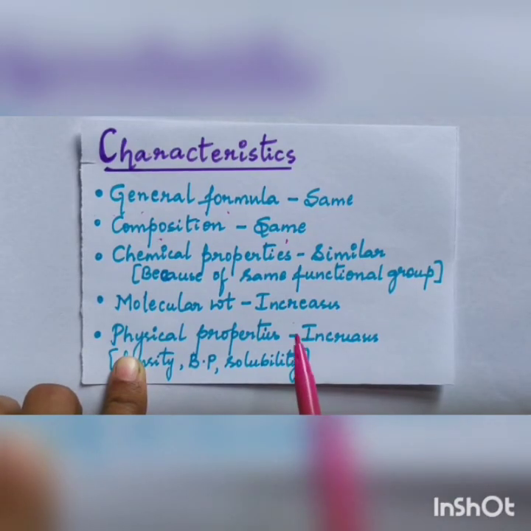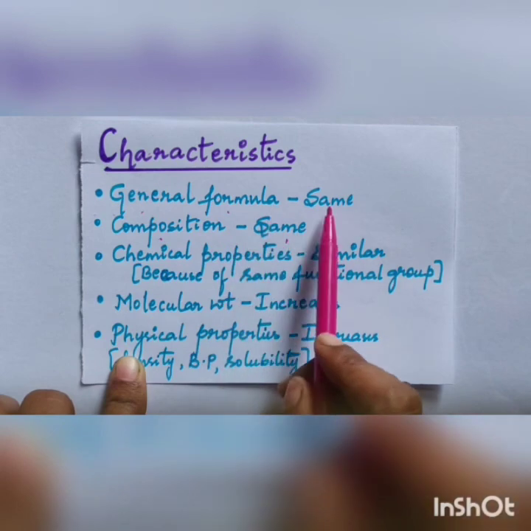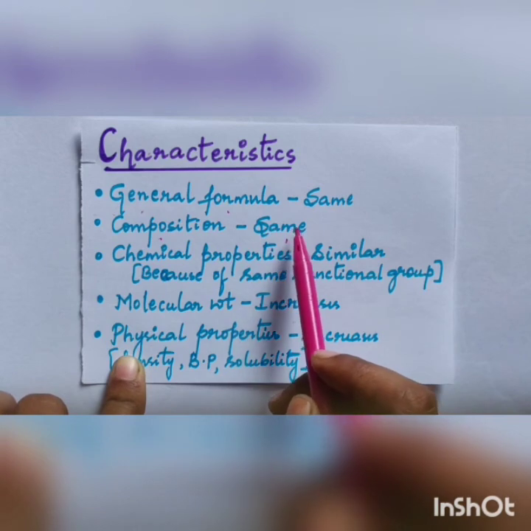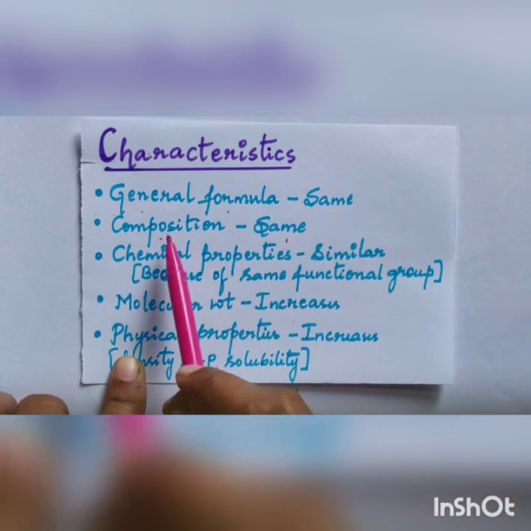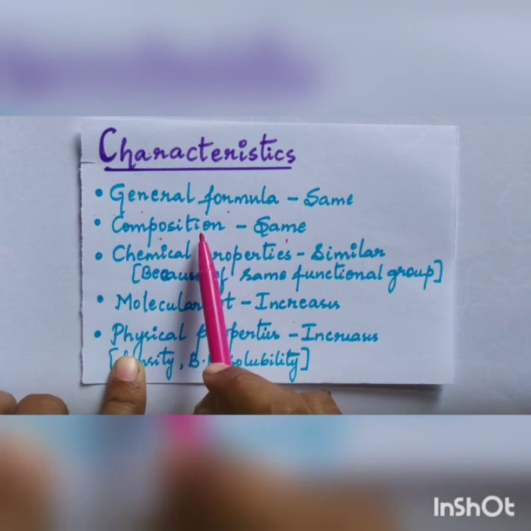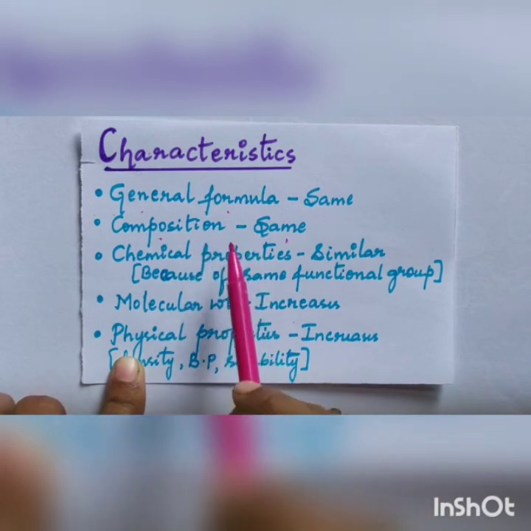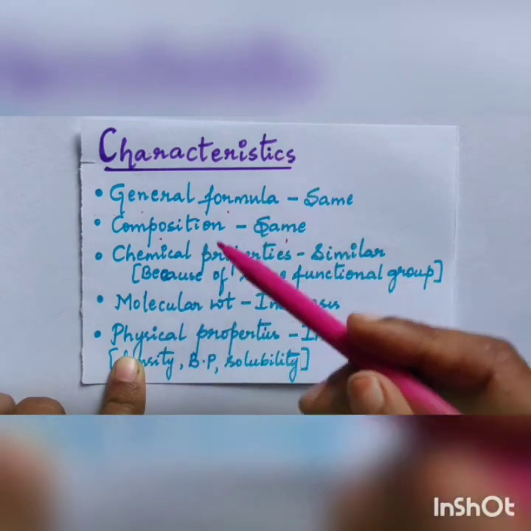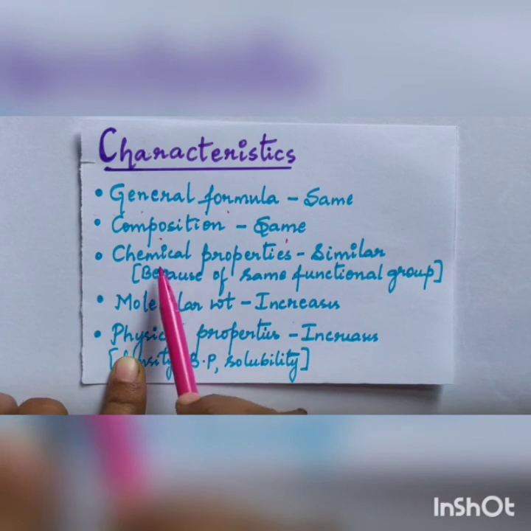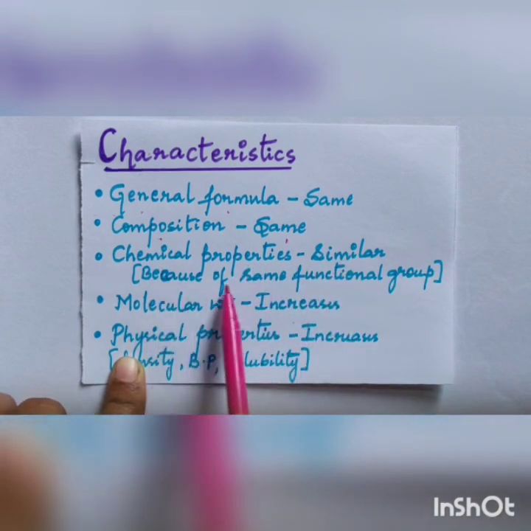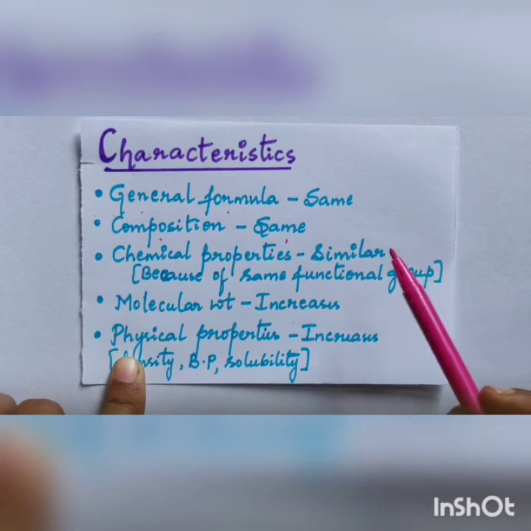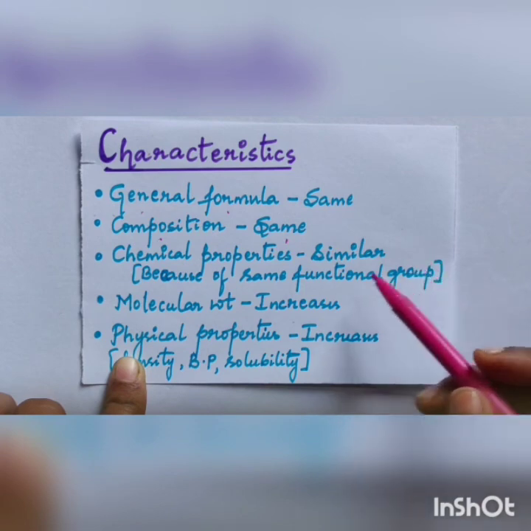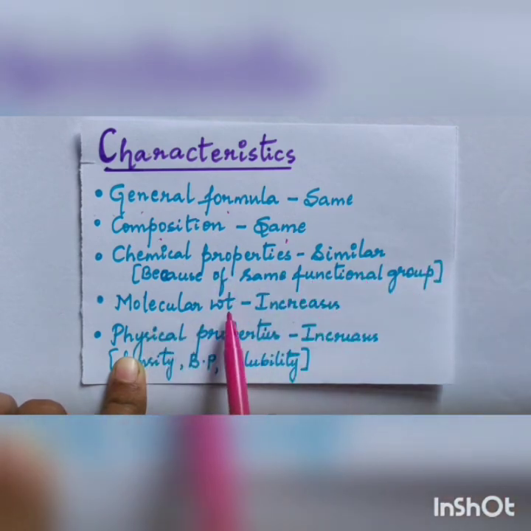Characteristics of homologous series. The general formula remains the same. For alkanes, if you take methane, ethane, propane, the general formula is CnH2n plus 2. Composition remains the same, meaning the elements remain the same. In alkanes, all the compounds contain carbon and hydrogen. Chemical properties are similar because of the same functional group. If you take alcohols like methanol, ethanol, propanol, all the compounds have the same chemical properties.